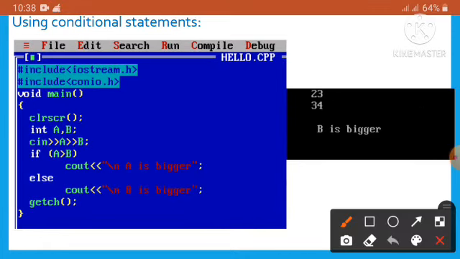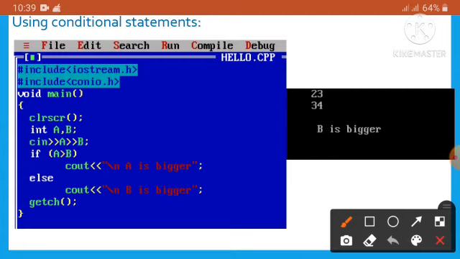Now, sometimes while solving a program, the computer needs to check some conditions. This means that the computer will run the program only if the condition is true. So we can use the if else statement for this purpose. When the condition after if is true, the computer will execute the instructions given after the condition. But when the condition after if is false, the computer will execute the instructions given after else. This is called a conditional statement.